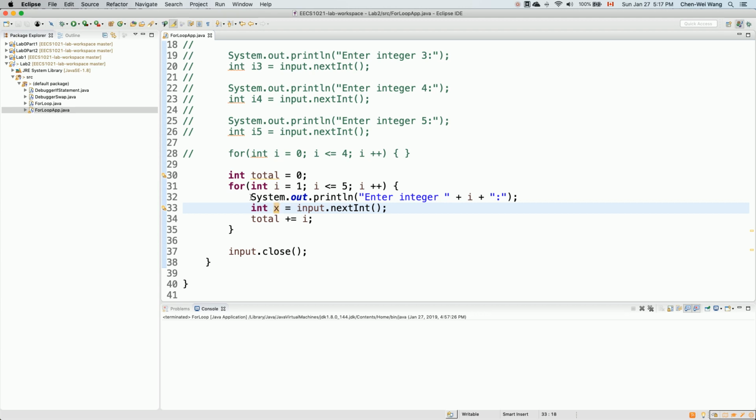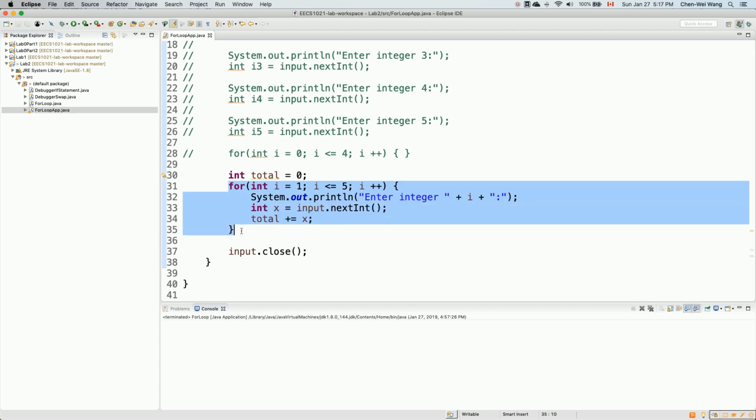Now you can think about it: for every iteration, we just declare a new local variable called x, and use that to store whatever value the user enters. Then we accumulate x into the total. So as soon as we exit the loop, total will become the sum of the 5 integers the user entered.